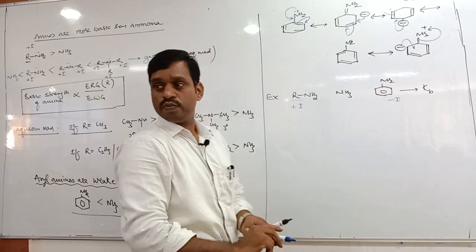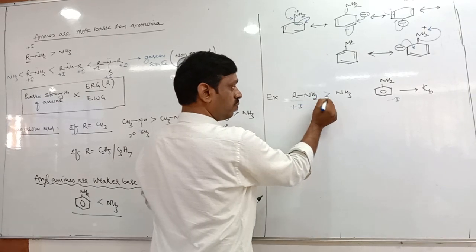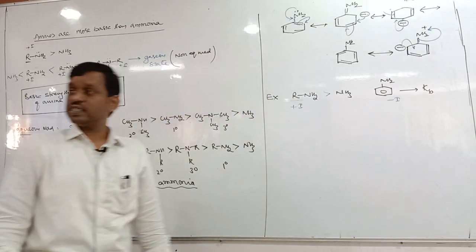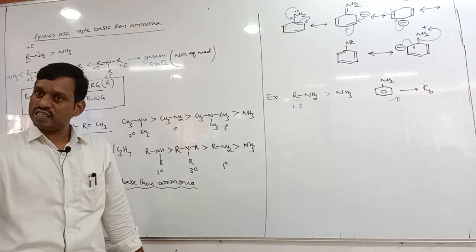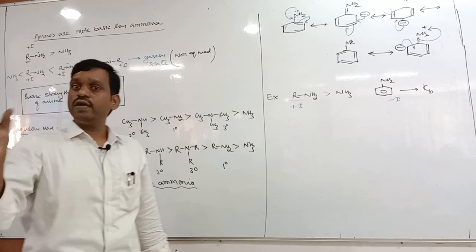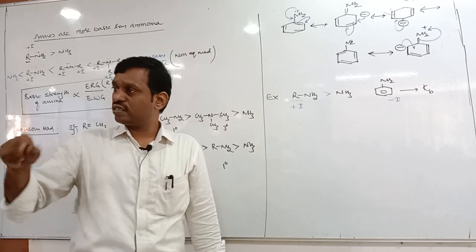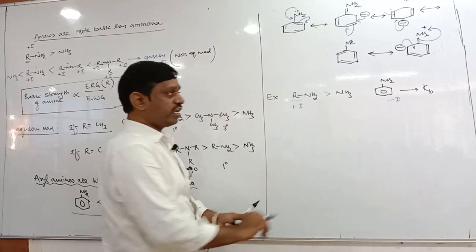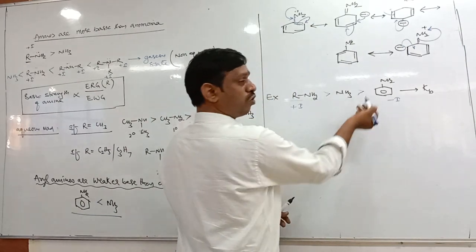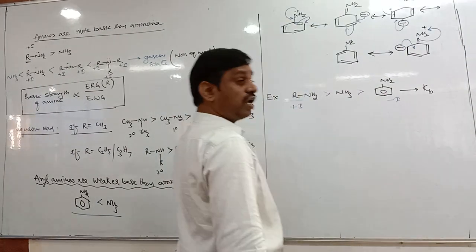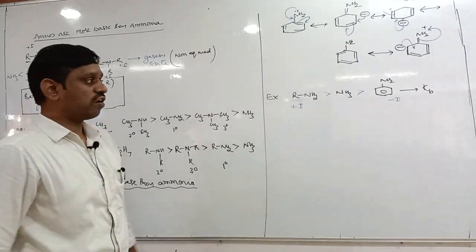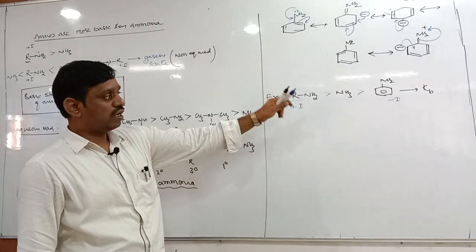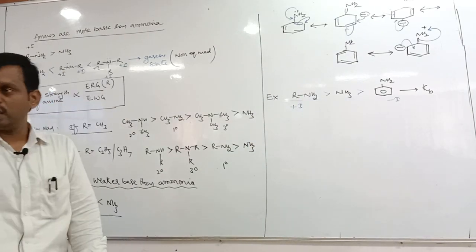It is a minus I group. Now in ammonia there are three hydrogens; hydrogen is neither plus I nor minus I. Hydrogen is neutral, it neither donates nor withdraws electrons. Therefore ammonia is more basic than aniline. So the order of basic strength is alkyl amine, ammonia, then aniline.